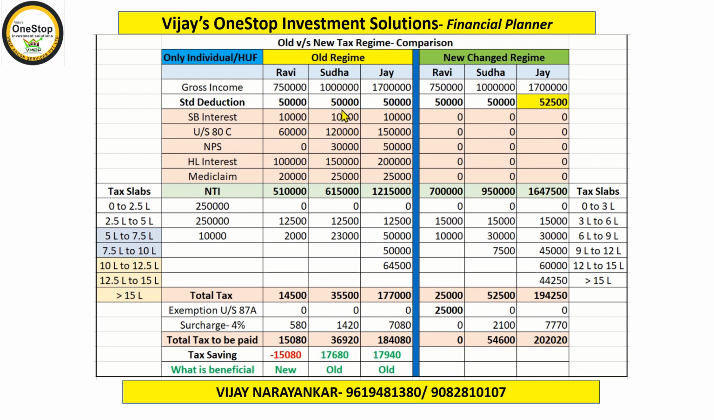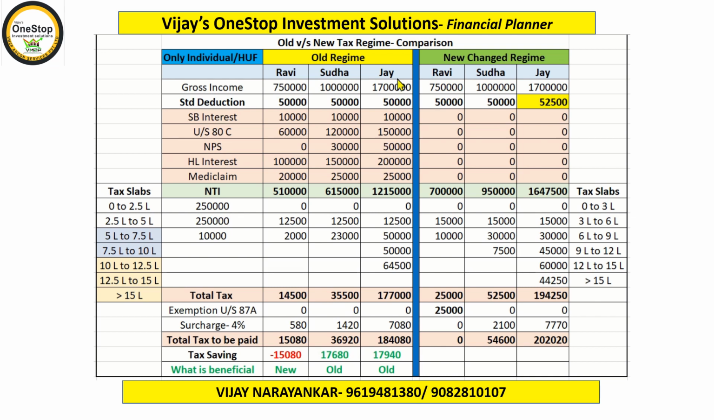In case of Sudha, her gross income is 10 lakhs. She has also invested in various instruments, and in a similar fashion, if you calculate the net taxable income, it comes to 6,15,000. Let's calculate tax for Sudha also. First 2.5 lakh 0, the next 2.5 lakhs 12,500, and the next amount, 6,15,000 minus 5 lakhs, on which tax is already calculated here. So 1,15,000 into 20%, so 23,000 rupees is the tax. Add all this up, and the total tax which Sudha has to pay is 36,920.